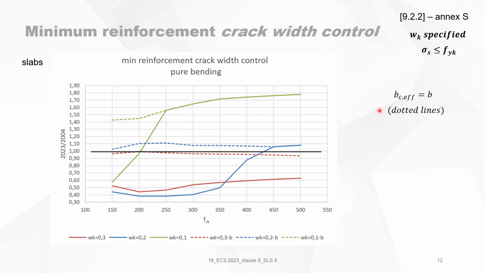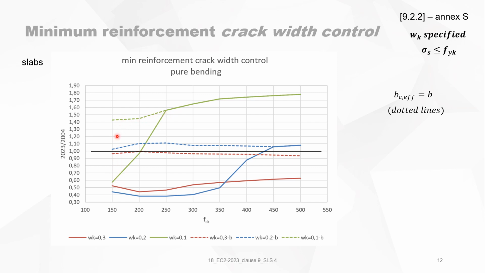Here we can also now see what will happen if we choose always BC effective equal to B, which is the dotted lines. And you will see that for a crack width of 0.1 millimeters, the dotted line is above, or in fact the same as with BC effective, only for very small slabs with less depth than 250 millimeters, you will have an increase.